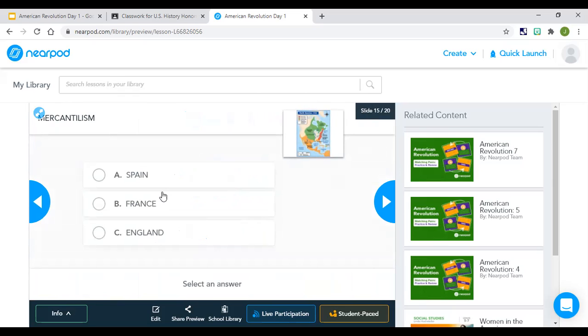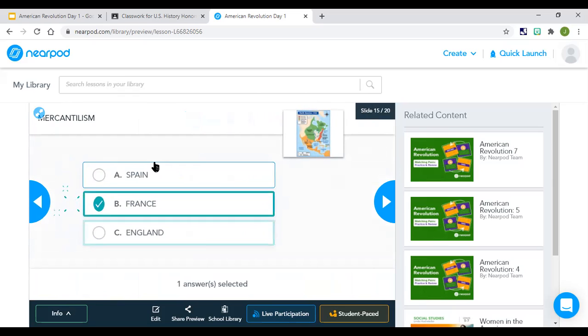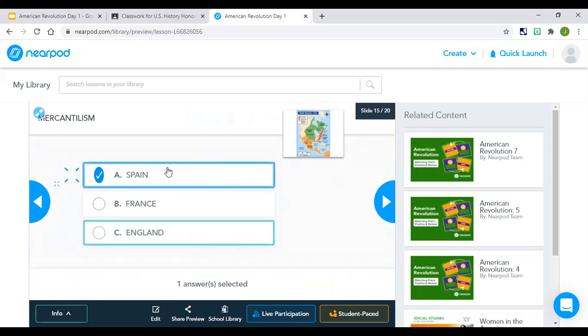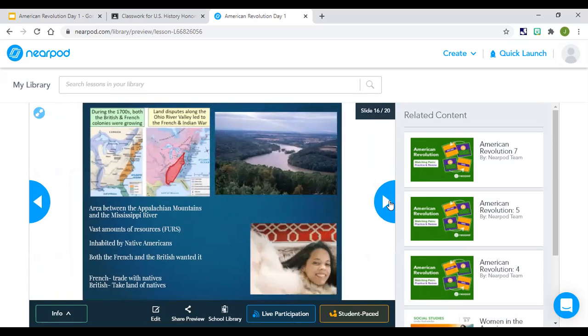So who was practicing mercantilism? For this one, they all were. It only lets me pick one, but any of them that you pick will work. And remember that mercantilism is very simple. Mercantilism is a system that the three countries were using to make money out of the colonies. The colonies provide raw materials to the mother country, to Spain, France, or England. And then they in return create those raw materials into some finished product. Like if you provide them wood, they would make tables, and then they would send those tables back to you and sell them for a profit. So any of those three work. All right.